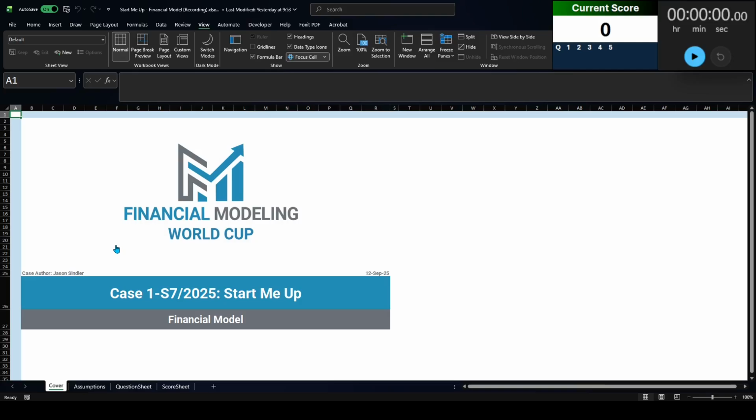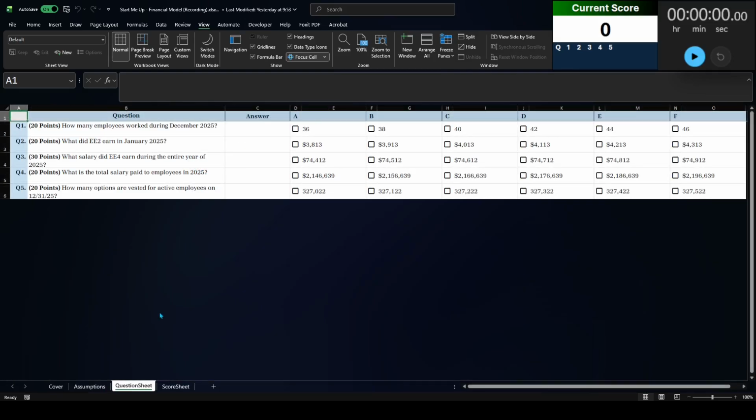Now, with these first cases in the set of 3, it's usually an easier one. It's usually a quicker or shorter one. I'll go to this sheet where I keep all of my questions, and you'll see there's only 5 questions on this case. And so usually my target for this case is to try to get it solved within 10 minutes.